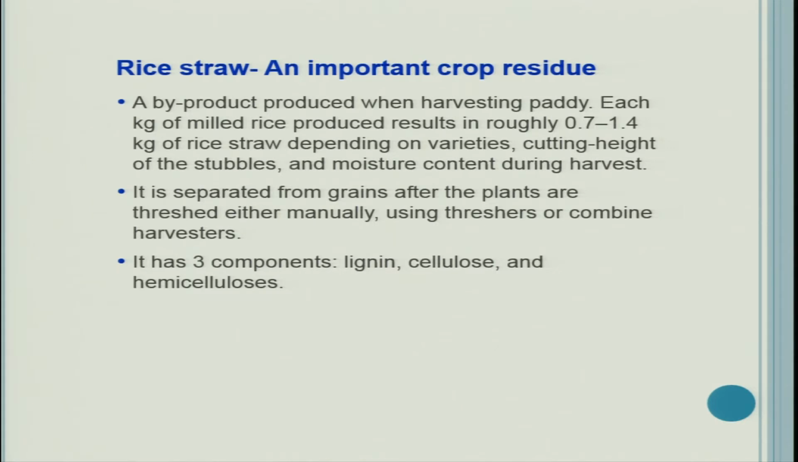So, these are very average values. It is separated from grains after the plants are threshed, either manually, usually by threshers, or by combine harvesters. It has three components: lignin, cellulose and hemicellulose.